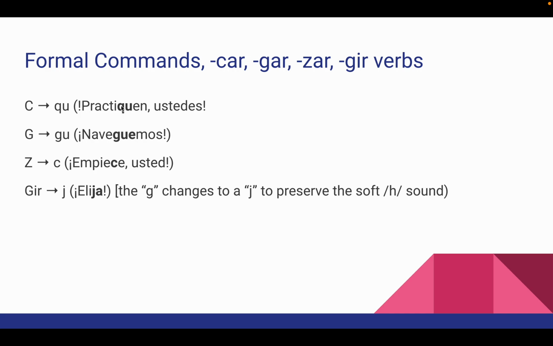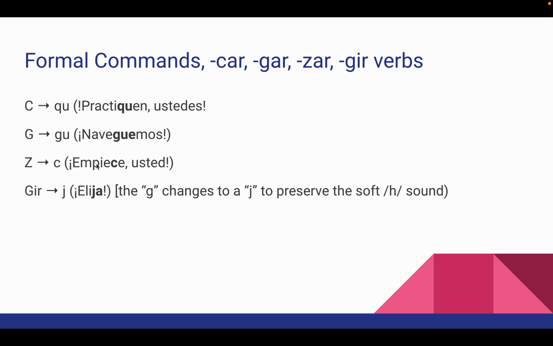And so you add a qu to preserve the k sound. Practiquen ustedes. The g, you just add a u to it, because if there was no u here, it would be navegemos, but the infinitive is navegar. So you have to preserve the g sound, so stick a u in it to make it g, naveguemos.